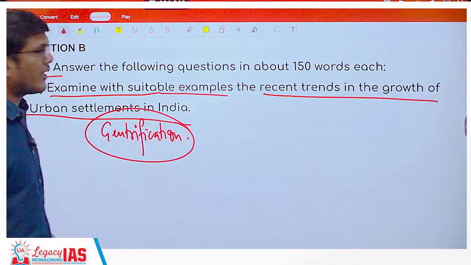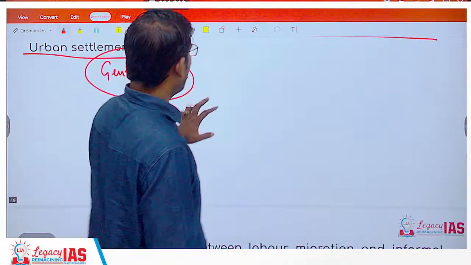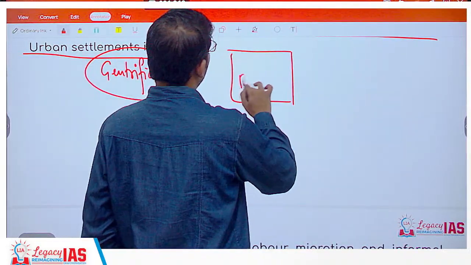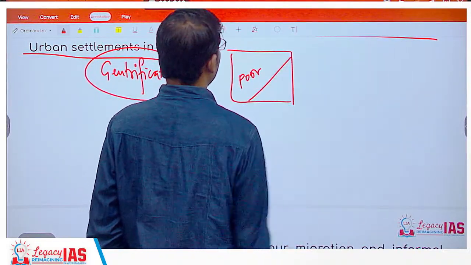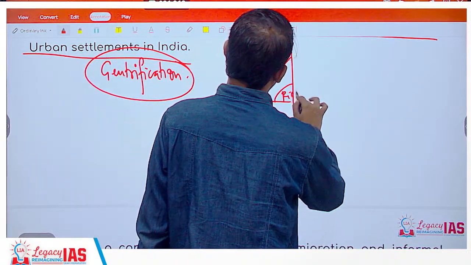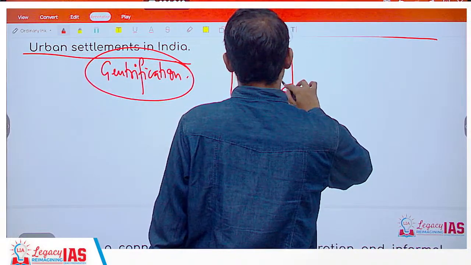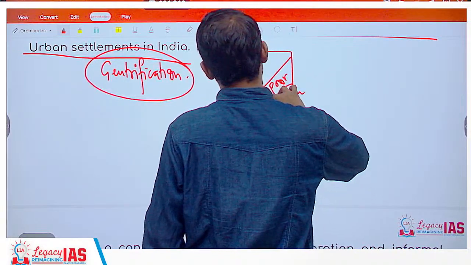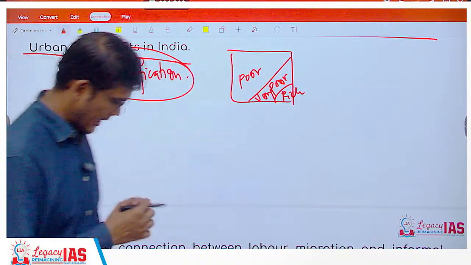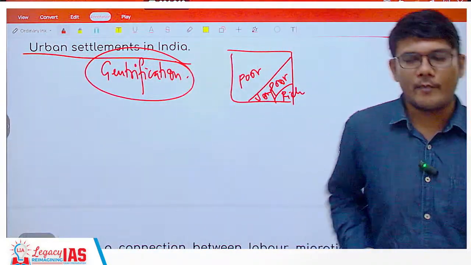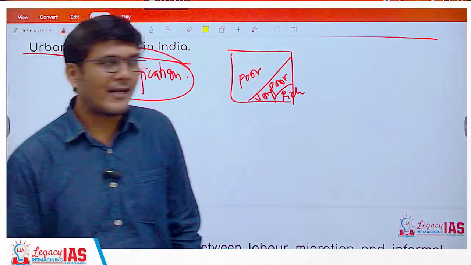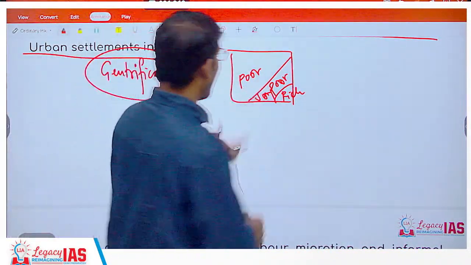What is gentrification? What happens is, in urban area there would be a place wherein poor people are living, right? And maybe some amount of rich people are also there. Poor, very poor, extremely poor, and some amount of rich are there. Now, since rich has more and more money, they keep occupying the land. The moment they keep occupying the land, they will start holding more and more land.